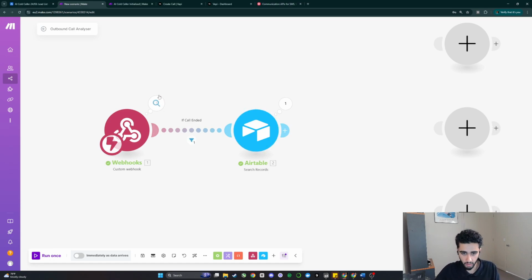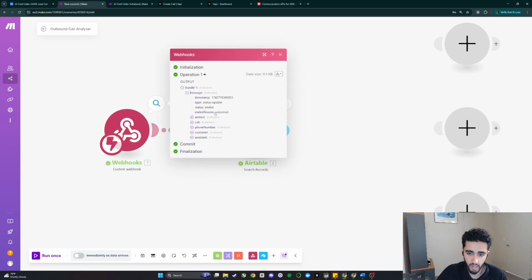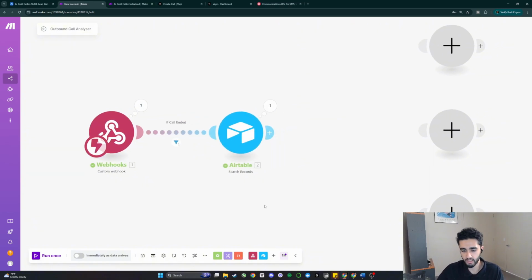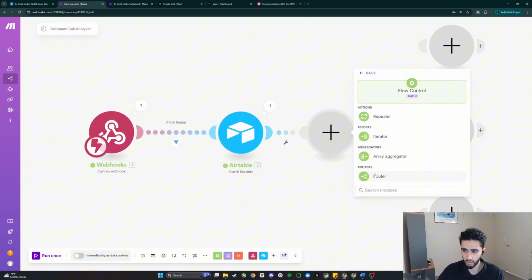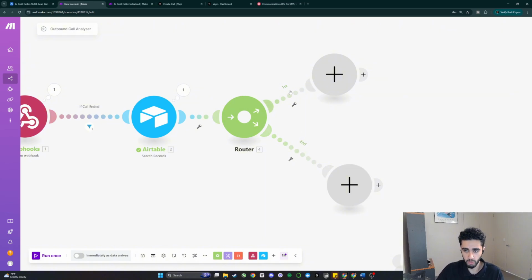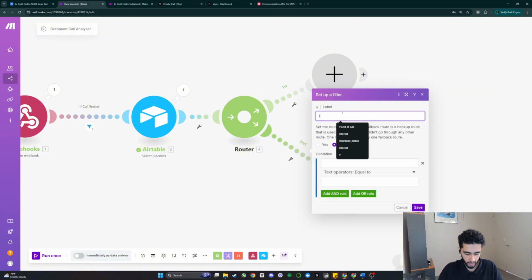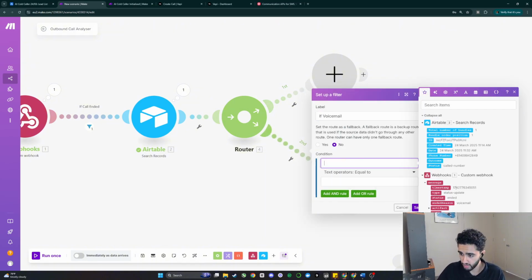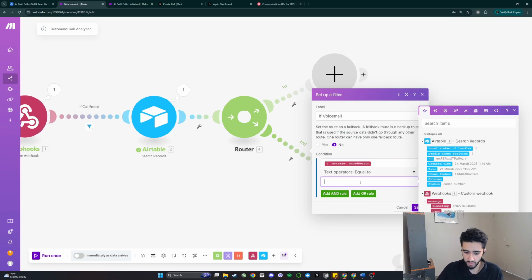Excellent. And looks like it did. So what happened is the ended reason is voicemail. And this is very important. I had to delete that router because it was giving me an error, but now we can put the router back in. And there's so many modules here now. We've got to take these out of the screen. What we can do is put a route for voicemail. So if voicemail, the condition is if the ended reason is equal to voicemail, then we route down to this field.